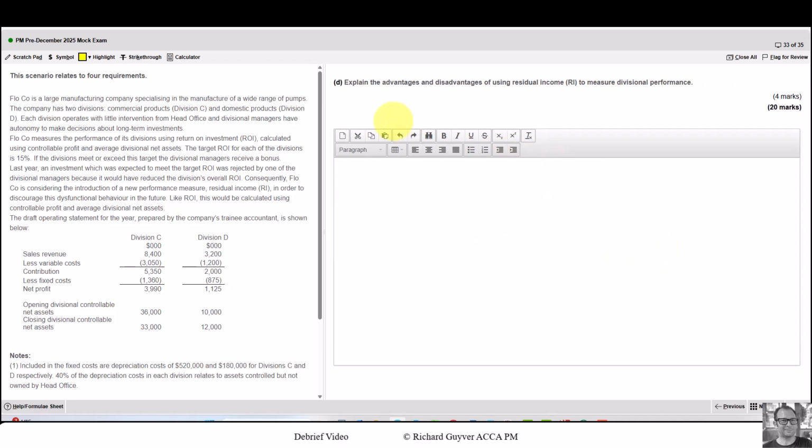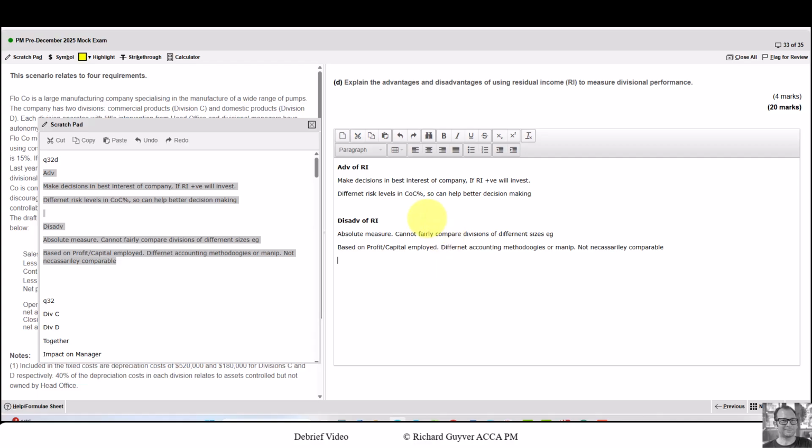And then finally, explain the advantages and disadvantages of using RI to measure divisional performance. 4 marks, I would expect 2 advantages and 2 disadvantages. Again, I'm a big fan of headings. Advantages of RI, disadvantages of RI. They don't have to be difficult. These aren't full answers, but this is the sort of thing I would probably be looking to talk about.